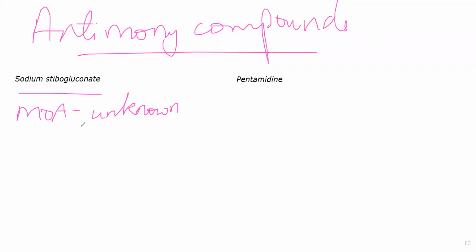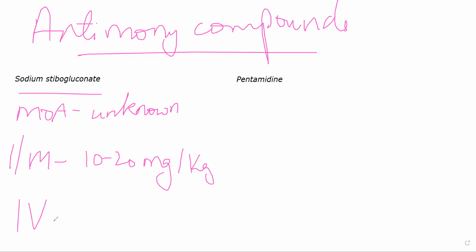If you give it as intramuscular, you will generally give it as 10 to 20 mg per kg body weight. Generally you will give it in the gluteal region, the glutes, the lower back. If you're giving IV, then the dose will be similar, but you will give it for 20 days, a slightly longer period of time. IM is also almost 20 days, but IV especially is given for 20 days.